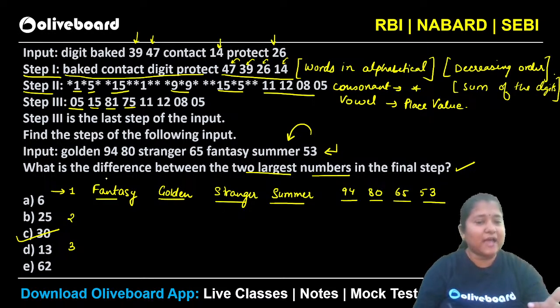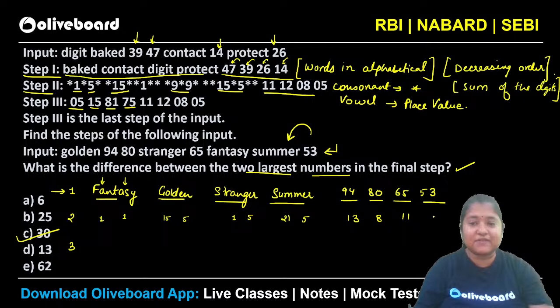In step number 2, you will have only these values, that is 1, 1. In fantasy, you can see we will have 1 and 1, and everything else will be written as an asterisk. Now there is no need to write the asterisk because you can see only the vowels matter in here, isn't it? Similarly, golden will be having O as 15 and E as 5, so we will have 15 and 5 in golden. In stranger we will have 1 and 5 here. Others will be asterisk. In summer we will have 21 and E will be 5 in here. And then we will have to take the sum of these digits. So 9 plus 4 is 13, 8 plus 0 is 8, 6 plus 5 is 11, 5 plus 3 is 8.